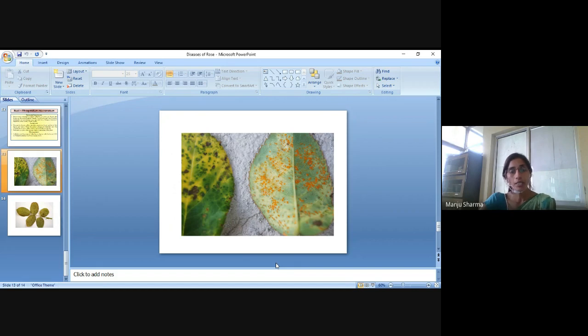On the leaf surface this type of spores will appear, and due to the spores the whole leaf is defoliated prematurely.